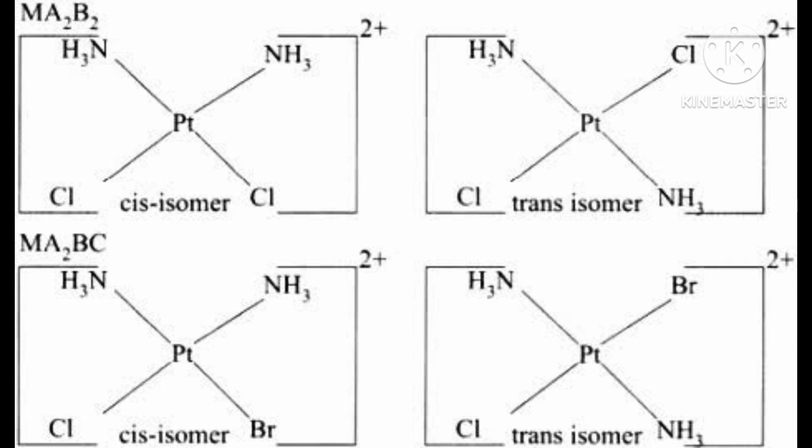Then how will you write that? I will do the nomenclature. You start with cobalt. What is the oxidation state of cobalt? First you calculate. Cobalt, Cl2, en whole 2. En is 0. No problem. Only Cl2 is there, which means 2 negative, and the complex is 1 positive.